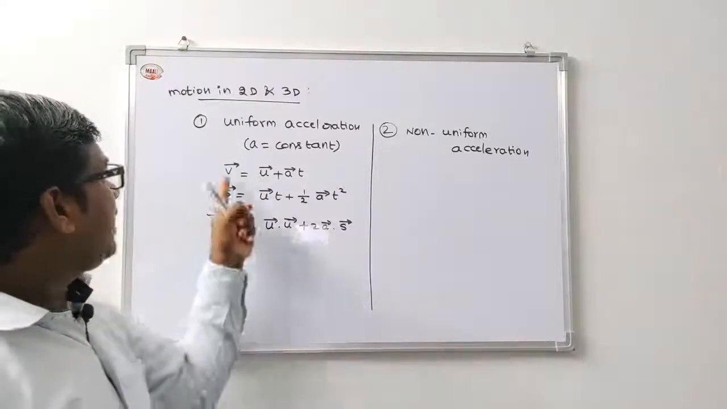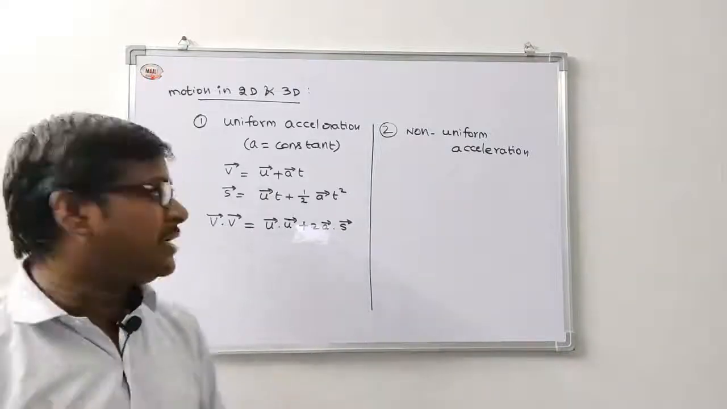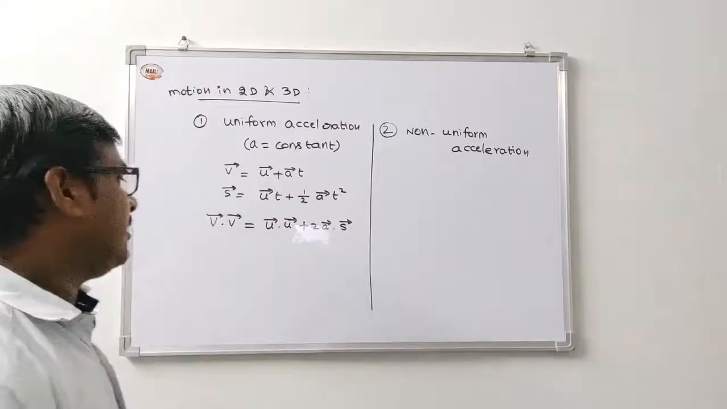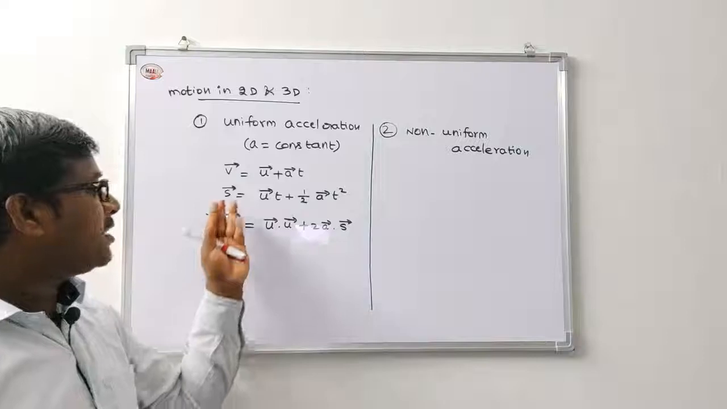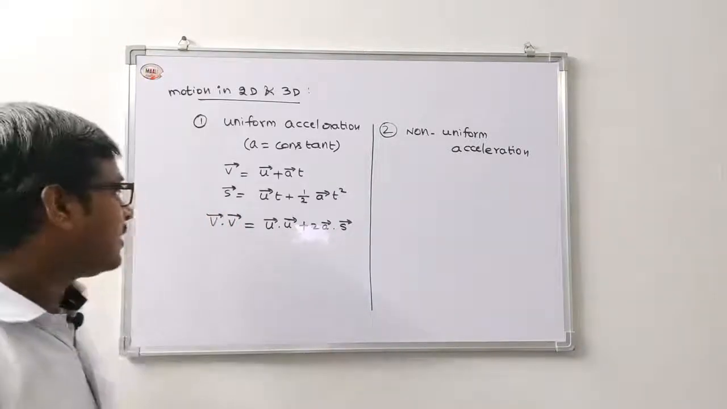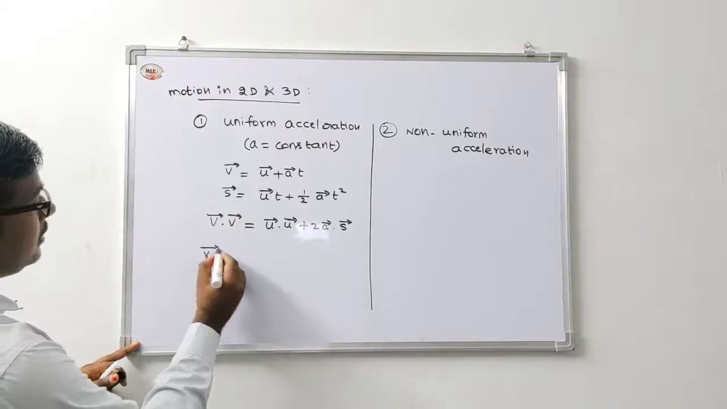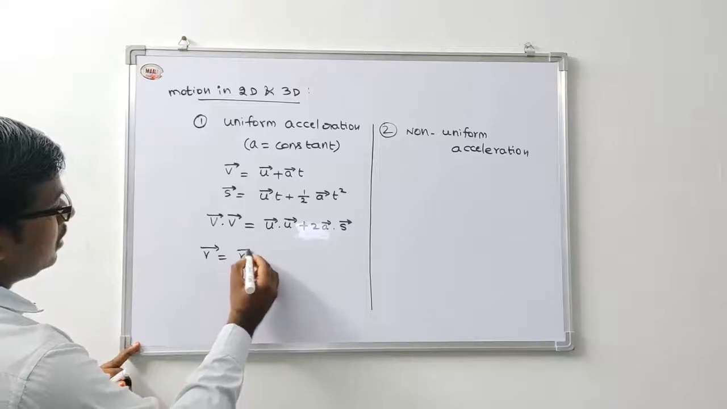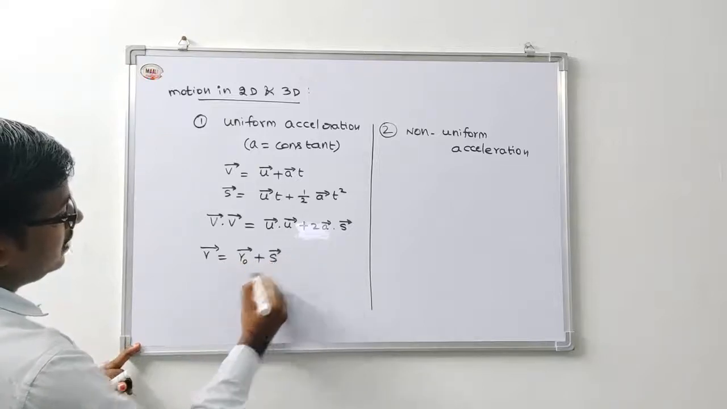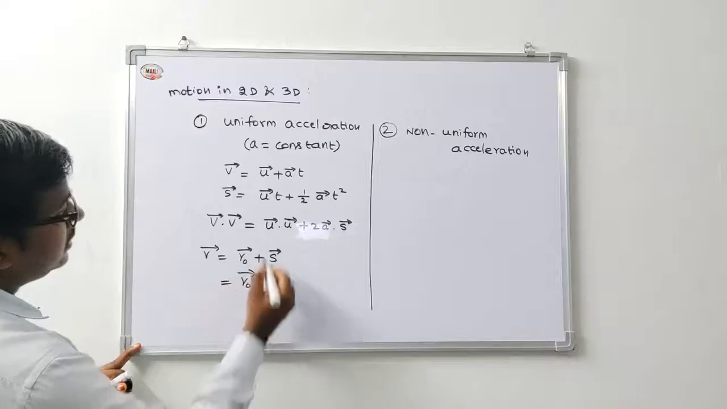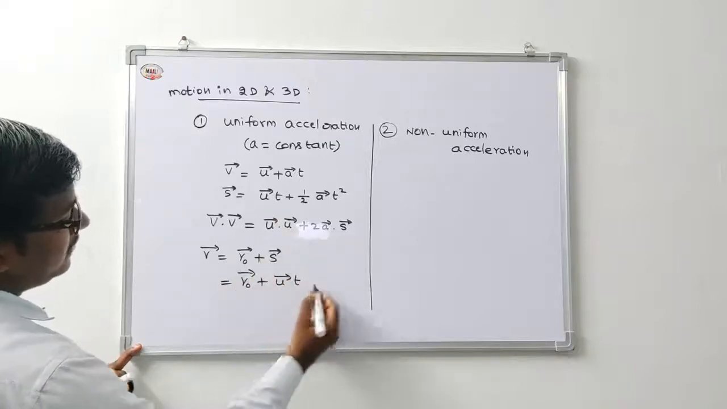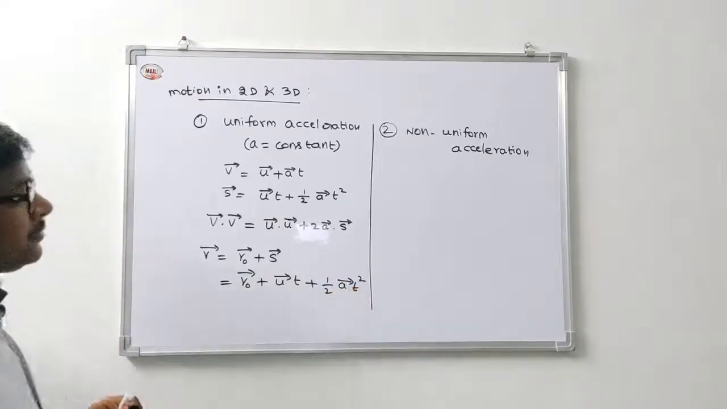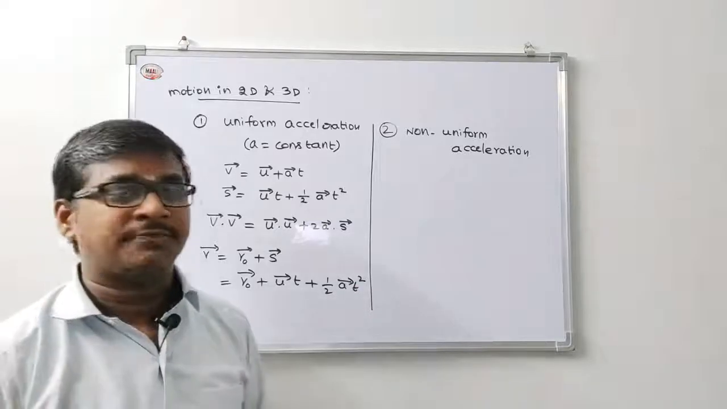Here u is the initial velocity of the particle, v is the velocity of the particle at time t, and s is the displacement of the particle at time t. If the initial position vector is r naught bar, then r bar equals r naught bar plus s bar, that is r naught bar plus u bar t plus half a bar t square. This is the uniform acceleration.